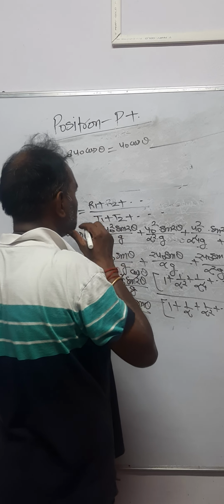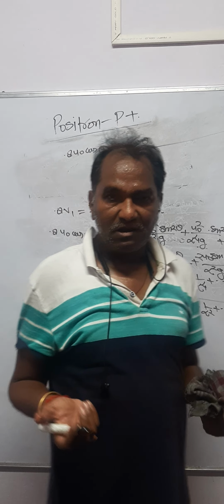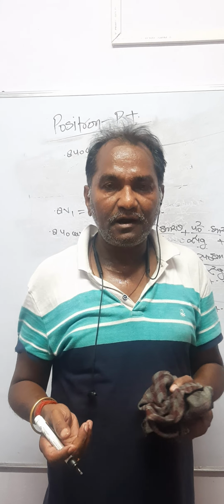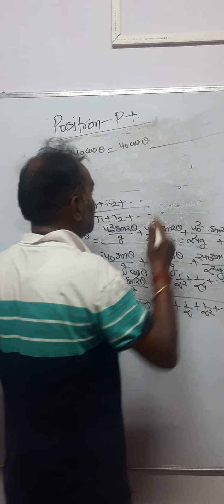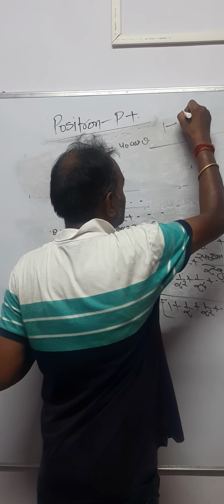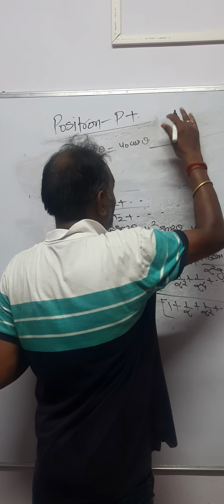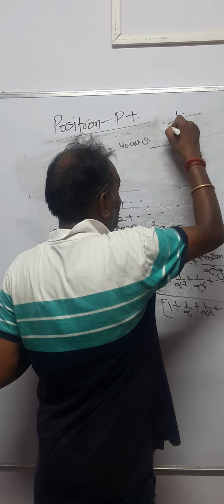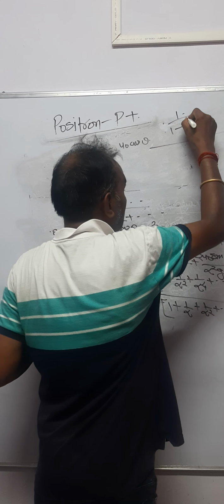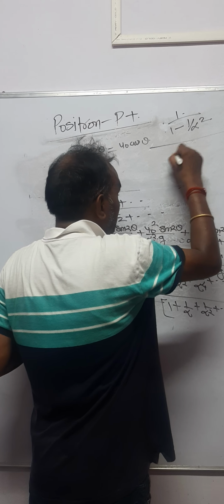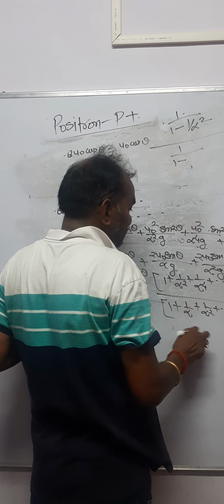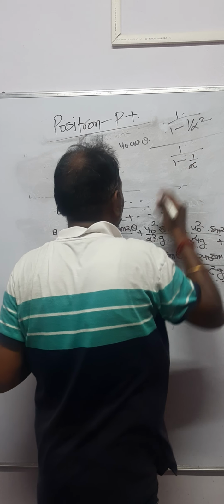The sum of an infinite GP is S equal to a upon 1 minus r. In the numerator, a upon 1 minus r gives 1 over 1 minus 1 by alpha square, and in the denominator, a upon 1 minus r with common ratio 1 by alpha gives 1 over 1 minus 1 by alpha.